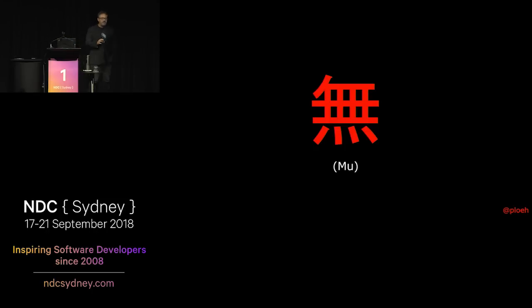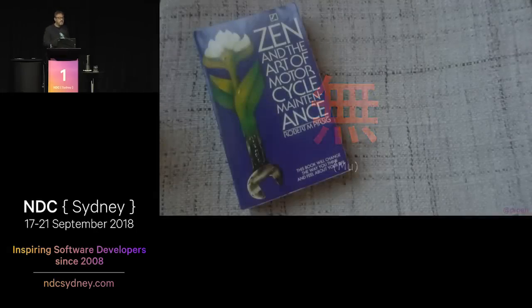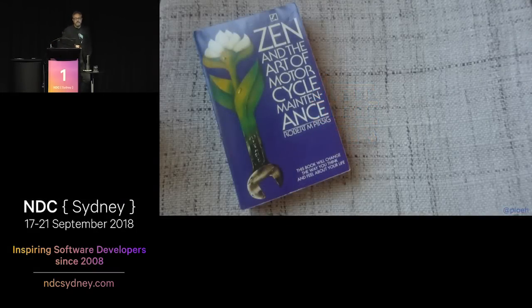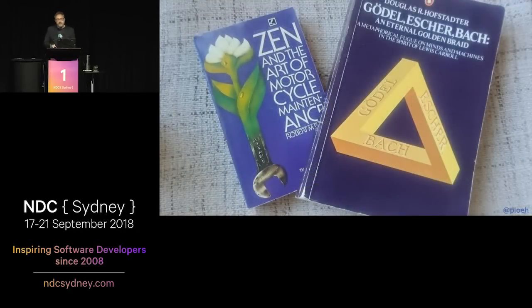This is a concept in Zen Buddhist philosophy where it sometimes comes up, and it basically means something like null, or nothing, or it's often interpreted as unask the question. For a Western perspective of this, you could do worse with your time than reading Zen and the Art of Motorcycle Maintenance, or Gödel, Escher, Bach is also a good book.